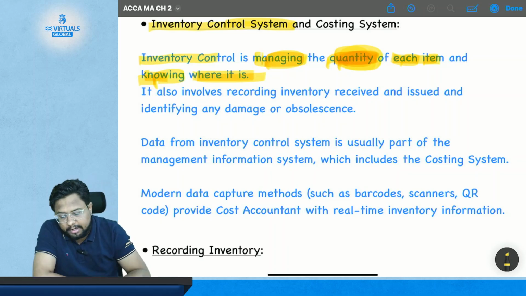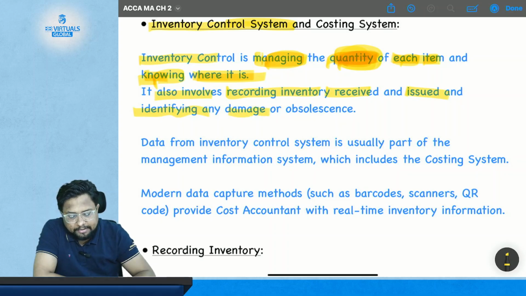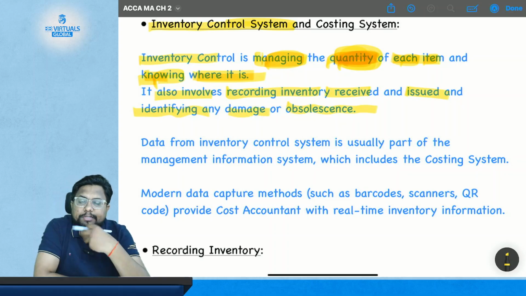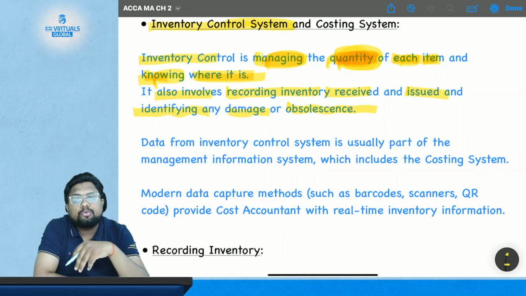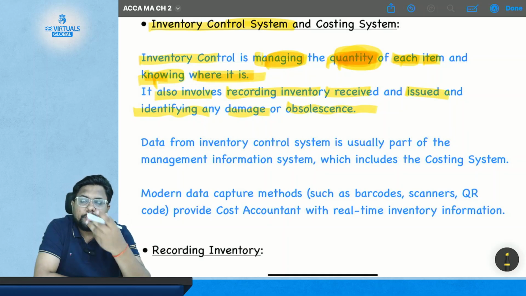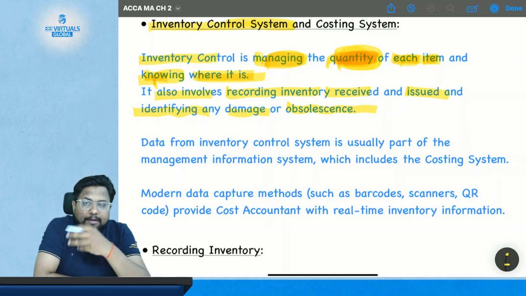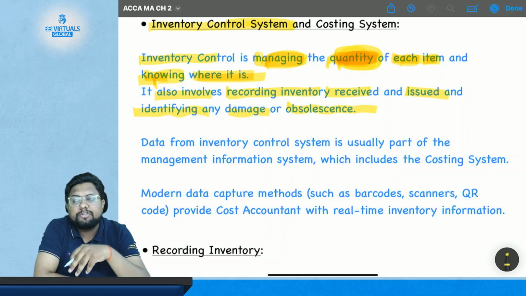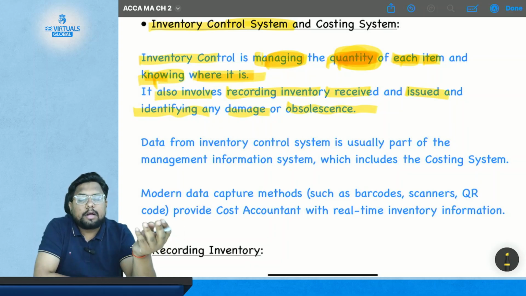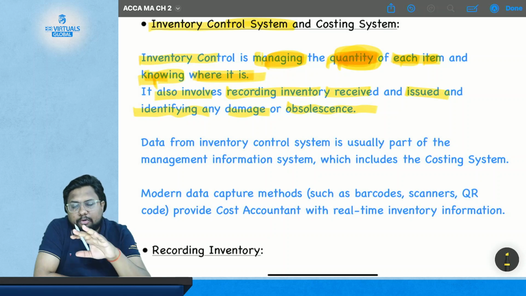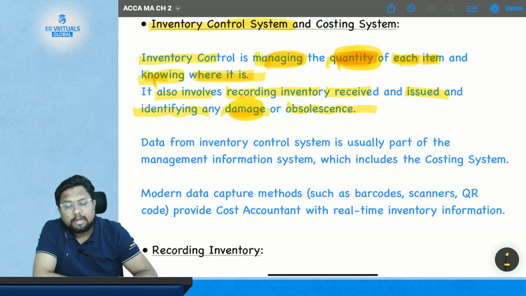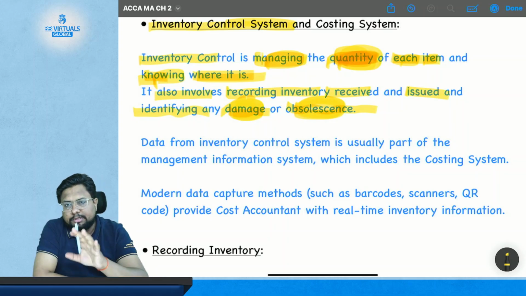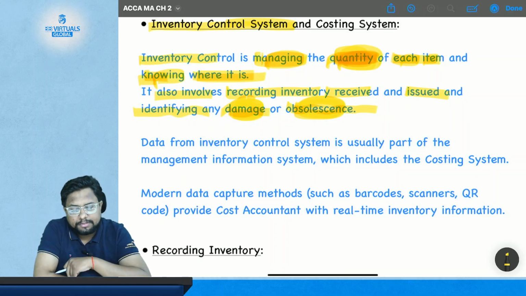Okay, it also involves recording inventory received and issued and identifying any damage or obsolescence. So every time you receive or issue the material, you will also know whether your material has been damaged or become obsolete, because every time your material passes through the system, it also checks whether it is in proper condition or not. It will remove the items which are not in fit condition. So you will also know how much damage there is in your material, or how much of the material has become obsolete. Okay, so this is also known through the inventory control system.